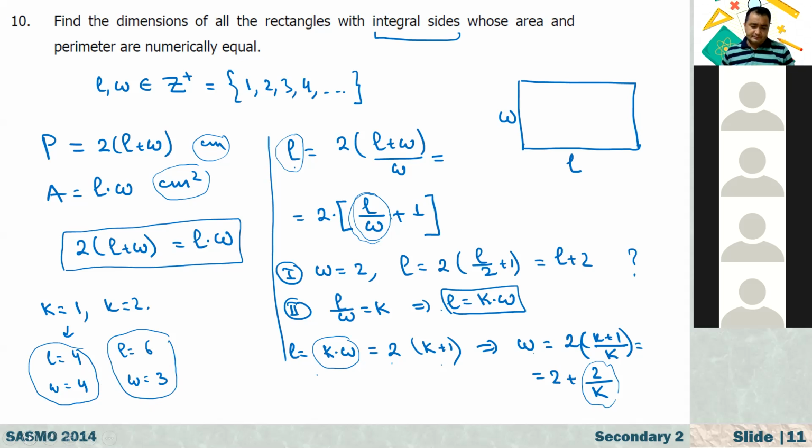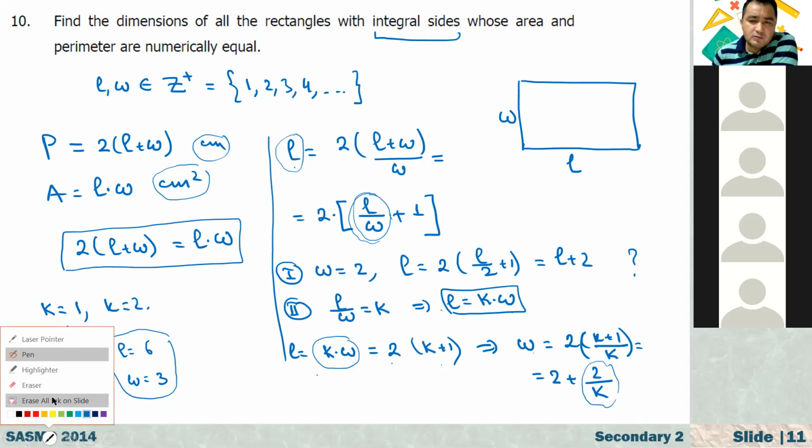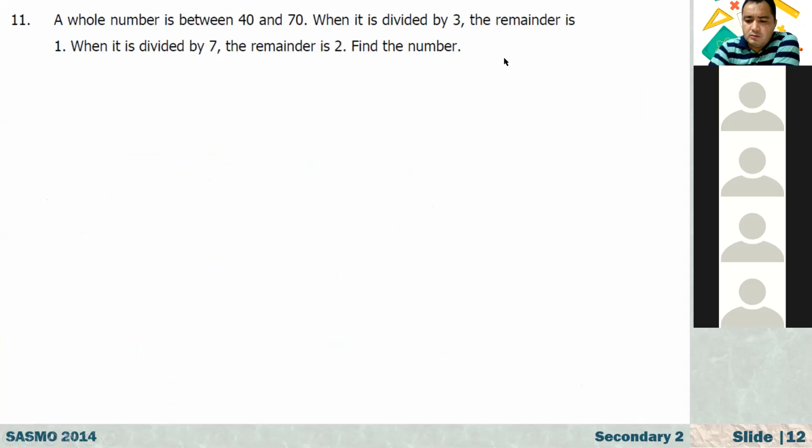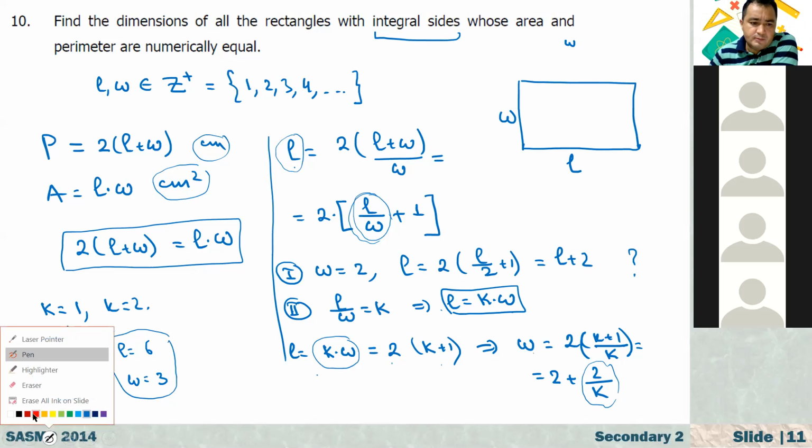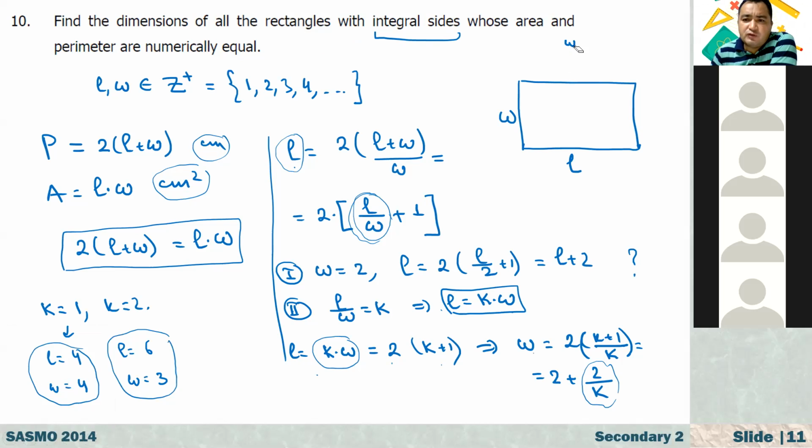Is that right? Yes. Teacher, but I found another thing. Which one? Instead of giving the value of K, I found it from the step like this. Do you have any other solution? My solution is width equals 2 plus 2 over length, not K. No, okay, but what is your answer? Did you get any answer different from these two?